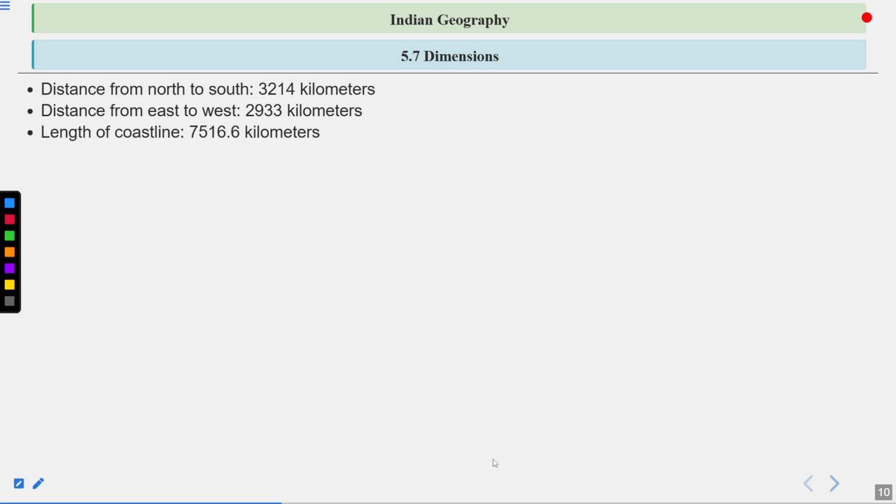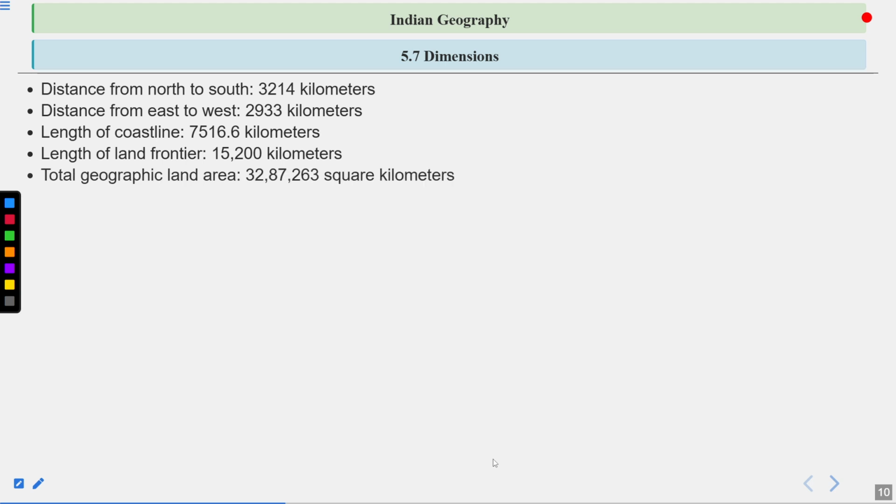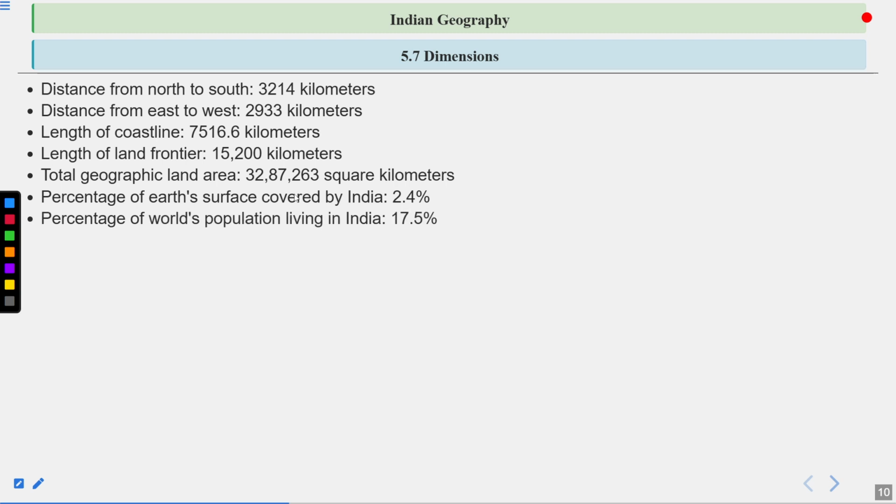Length of coastline is 7,516.6 kilometers. Length of land frontier is 15,200 kilometers. Total geographic land area is 32,87,263 square kilometers. Percentage of Earth's surface covered by India is 2.4%. Percentage of the world's population living in India is 17.5%.